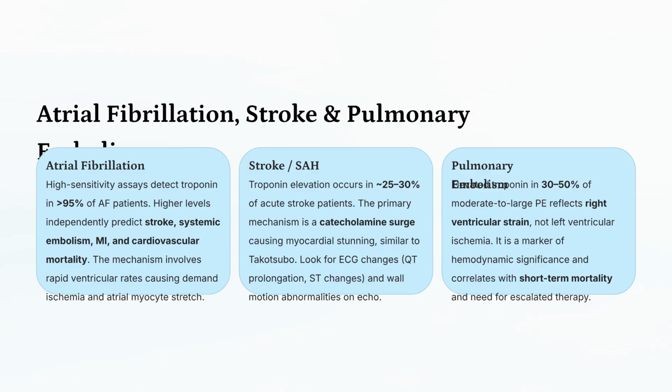In atrial fibrillation, high troponin levels predict stroke and mortality, driven by demand ischemia. In acute stroke and SAH, elevation is due to catecholamine stunning. In pulmonary embolism, elevated troponin reflects right ventricular strain, correlating with mortality.